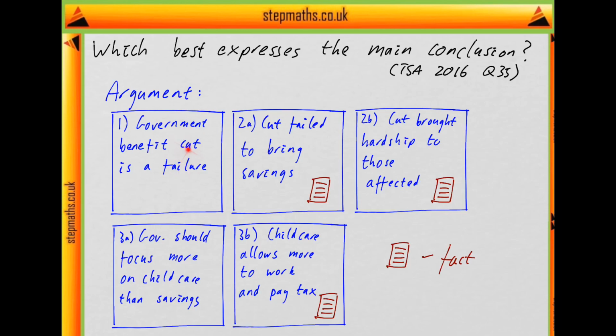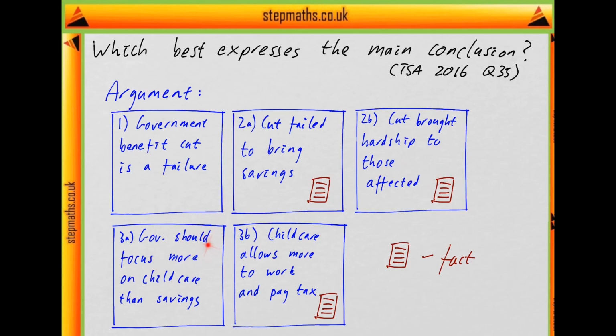First it says the government's decision to take housing benefit from people in council accommodation has been a complete failure. Then it says that the cut has failed to bring sufficient savings to the government. So it splits into two parts. It's failed to bring sufficient savings and it's brought hardship to those affected by the cut. So these are basically presented as factual statements to support the rest of the argument, saying what's already happened.